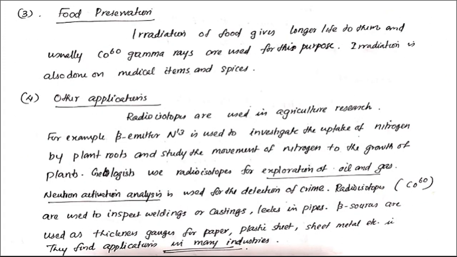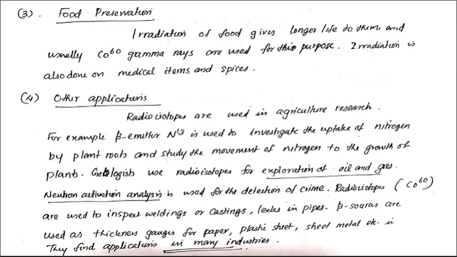And then another application of radioisotopes is in the field of food preservation. The radiations coming from radioactive isotopes can be used to preserve food particles. Radiation of rays coming from radioactive isotopes preserves food for a longer life. This is particularly radiations coming from cobalt-60. Cobalt-60 is a gamma emitter.